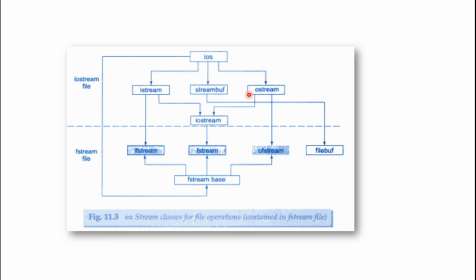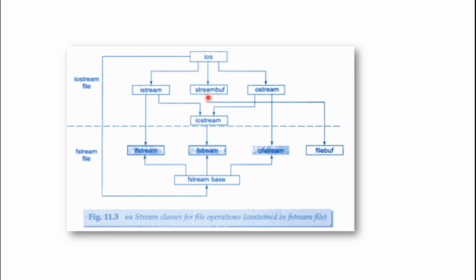The features from this class as well as features from that class, these two classes are combined to get another class, iostream. So in all our programs, we include this header file, iostream.h. We were told by the teacher that we need to include this particular header file, otherwise we won't be able to use cin and cout. So I think the reason is now clear for you. We are including this particular header because this is where we have defined cin and cout. Cin is used to take input from the keyboard, and cout is a stream which is used to take output from the program to the monitor.